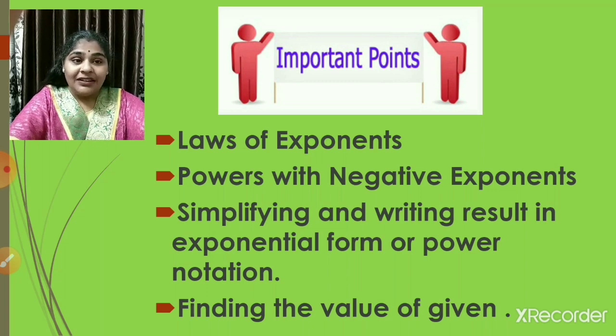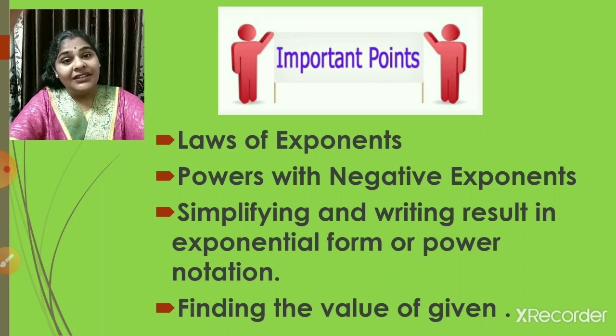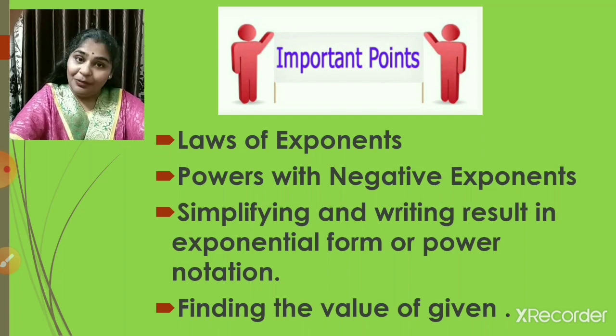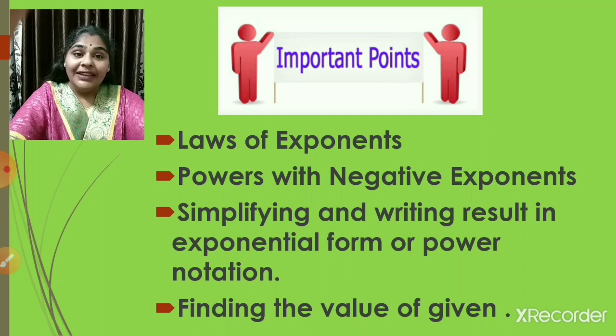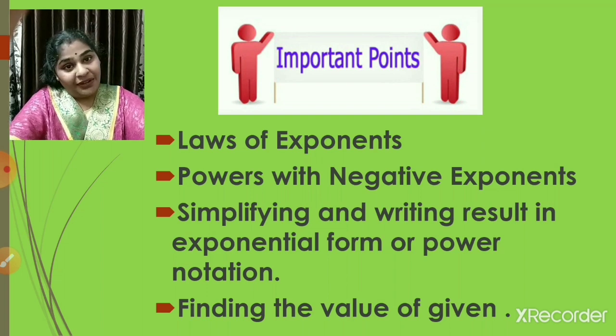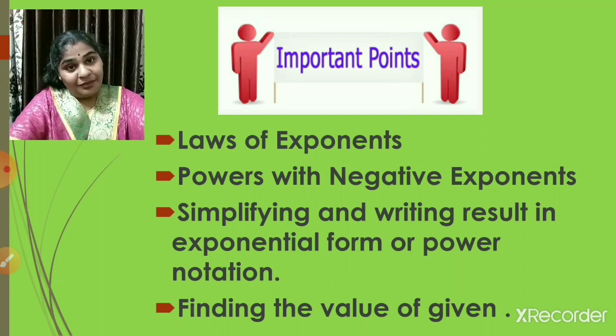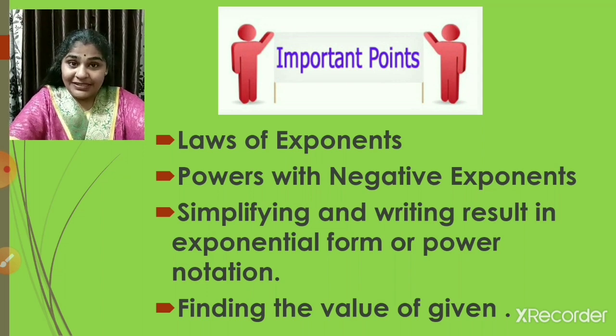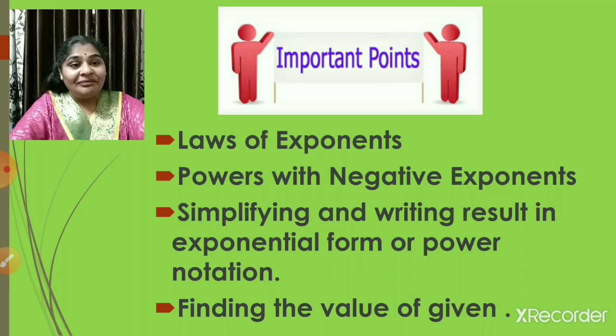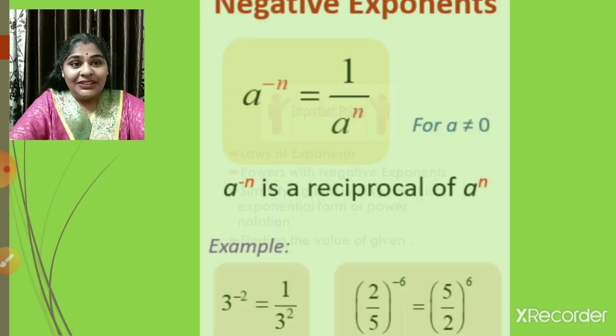Plus, you can also solve all the solved examples in your textbook, which is again very important. If you have the textbook, go through the solved examples as well as solve Exercise 12.1. You can also see the video of this lesson that I have taken again. So these were the important points.